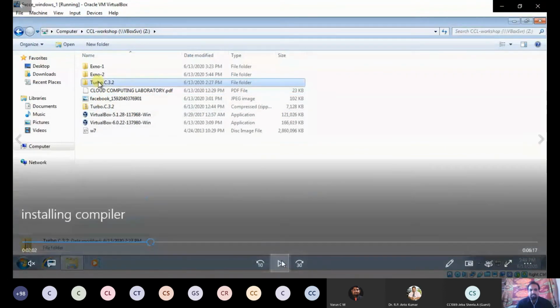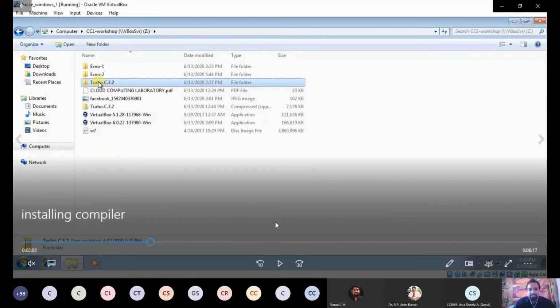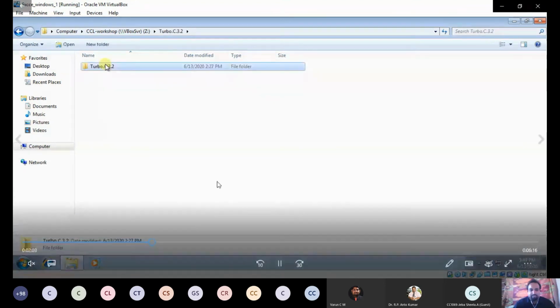So now listen, all of you listen here. Now what you have to do is first you have to download the compiler. Okay, Turbo C compiler you have to download from the net. That I didn't explain. So you have to download the Turbo C compiler and place that in the host OS. Okay, and that host OS file you now have to share in the guest OS. And now you have to open that compiler file, Turbo C compiler.